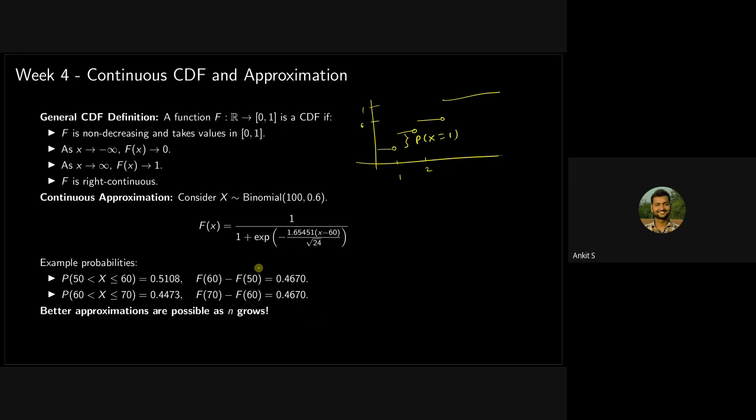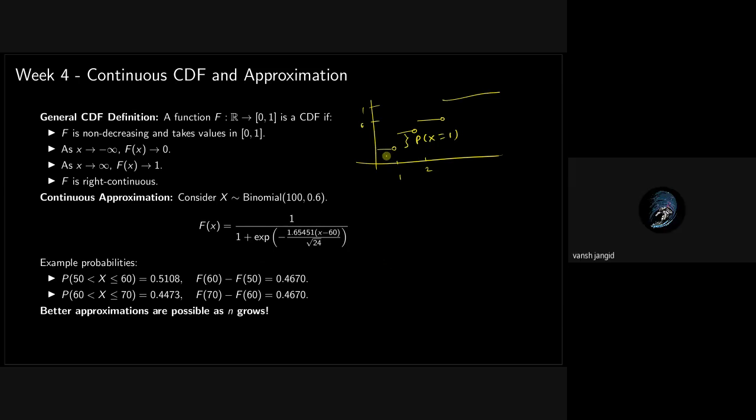So how do you get a continuous CDF? When you have a discrete random variable with a lot of values or a lot of intervals, it will go from here to here, then here to here, so it will become like a continuous curve. Are you able to get my point?